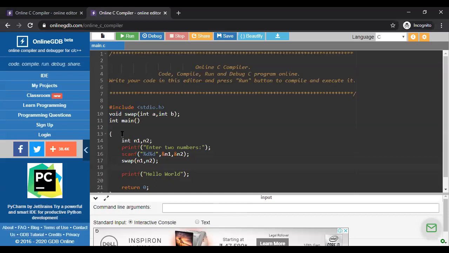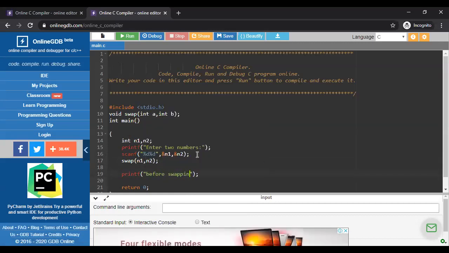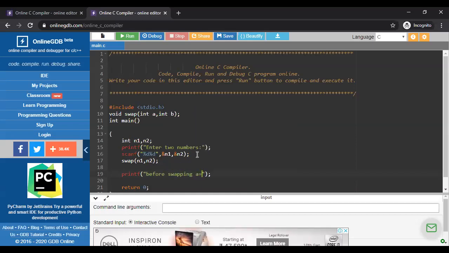Now I'm writing two printf lines. Before swapping, a is equal to %d and b is equal to %d, comma n1 and n2.